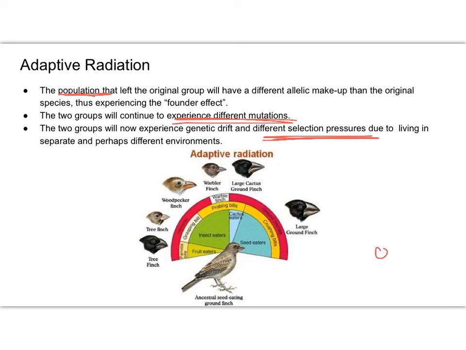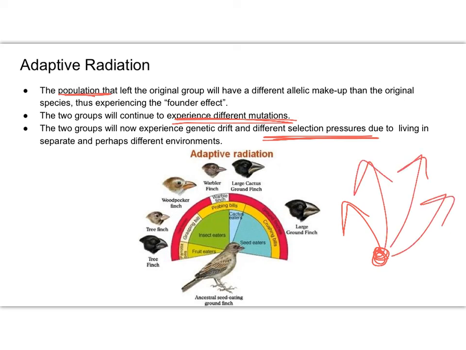Again, think about it like I'm radiating out. Here's my center population, this ancestral finch right here in the picture. And some went to that island, and that island, and that island, and that island. On these islands, they had different selection pressures, and so different mutations became better than others.